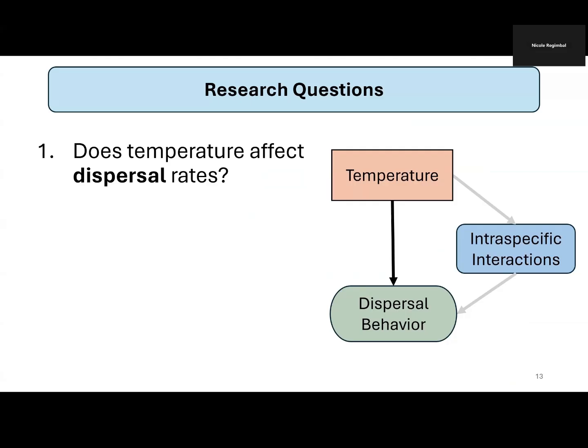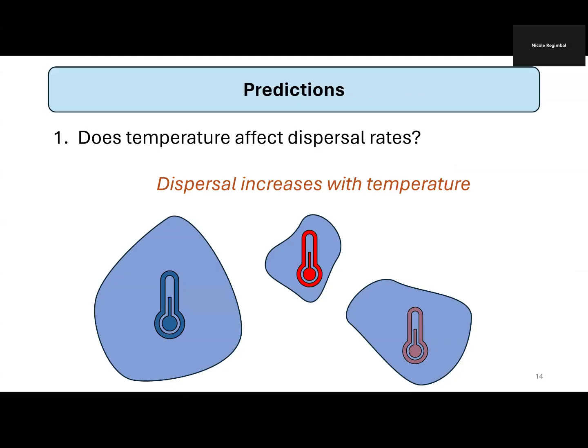So based on this system, I want to look at the indirect effects of temperature on dispersal through intraspecific interactions. First, I want to look at how temperature affects dispersal directly and when accounting for interactions. I predict that dispersal is going to increase with temperature because individuals will be motivated to disperse away from unsuitable temperatures when there's a lot of temperature variation in the landscape. So high risk with dispersal might also have high reward.